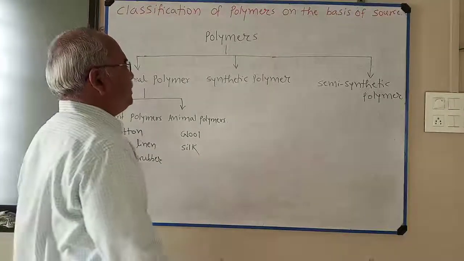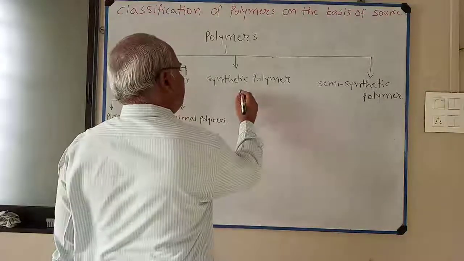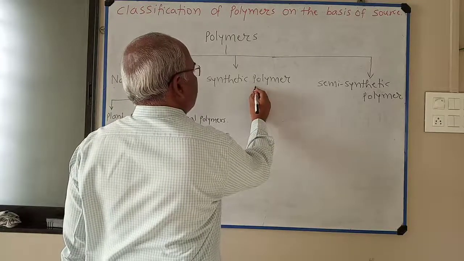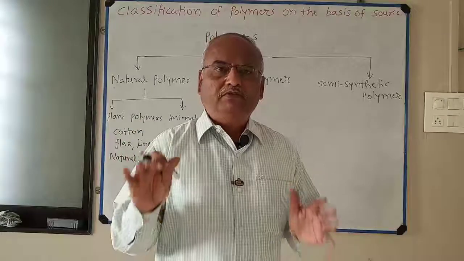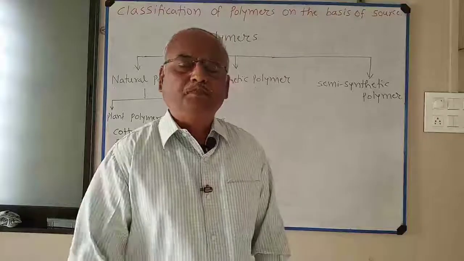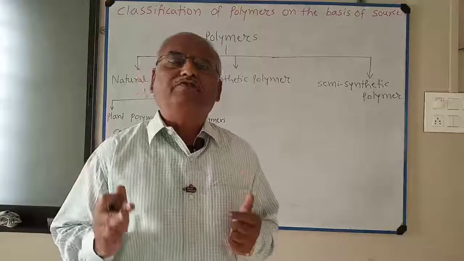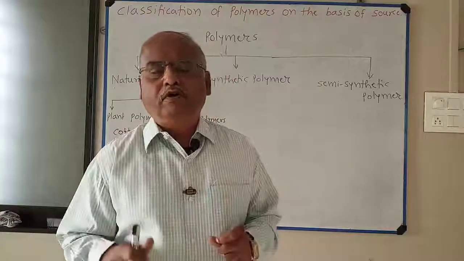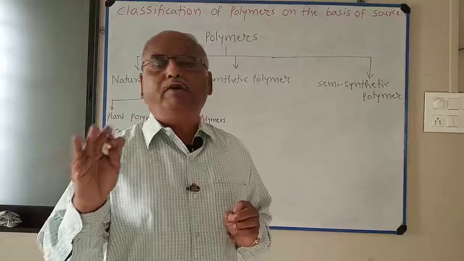Then I am going to explain the next type, synthetic polymer. Synthetic polymers are man-made polymers. They are obtained from chemical compounds by the process of polymerization.